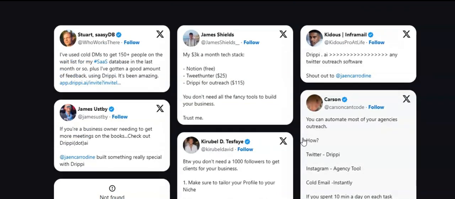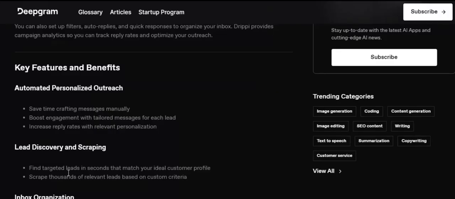Hey guys, how's it going? In this video, we are going to be talking about how to convert a WordPress website into static HTML.